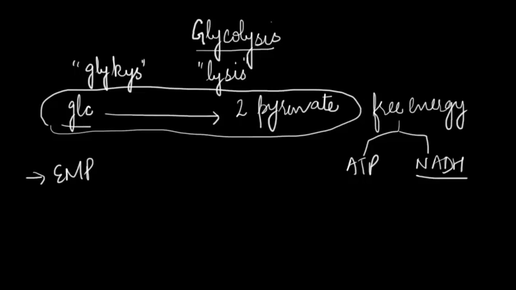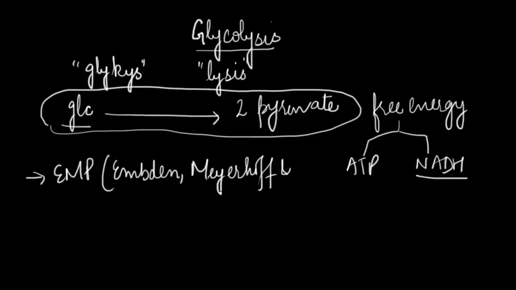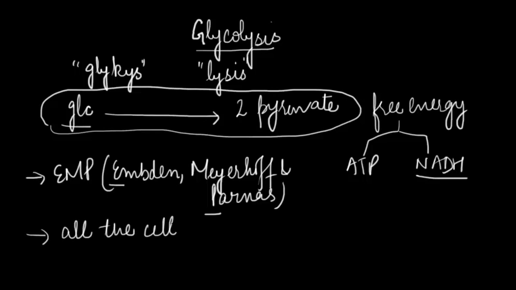Glycolysis is also called as EMP pathway, named after its discoverers Embden, Meyerhof, and Parnas. In fact, glycolysis is the only pathway that takes place in all the cells, and the enzymes required for it are present in the cytosolic fraction of the cell.